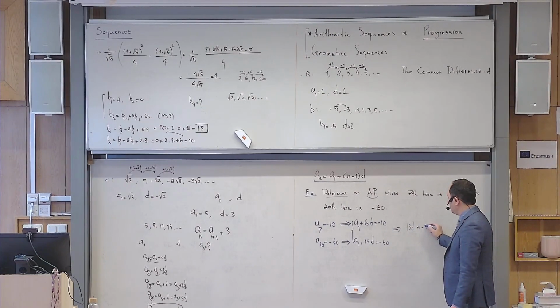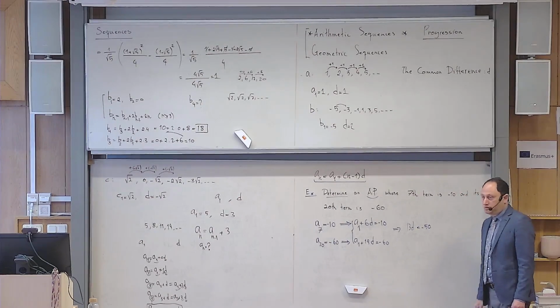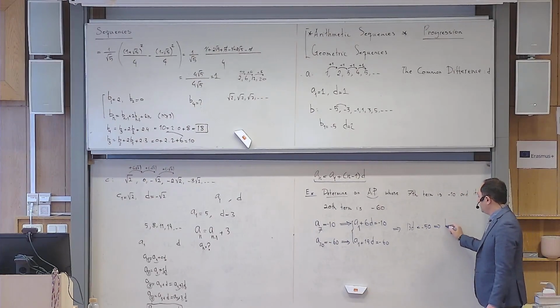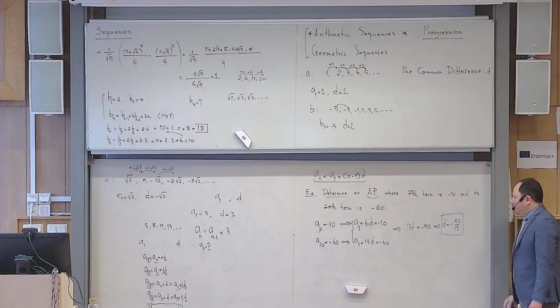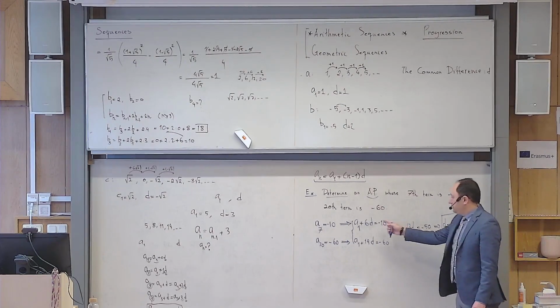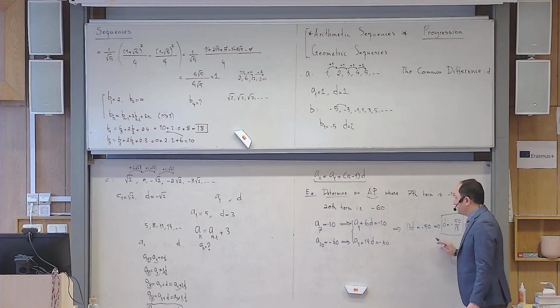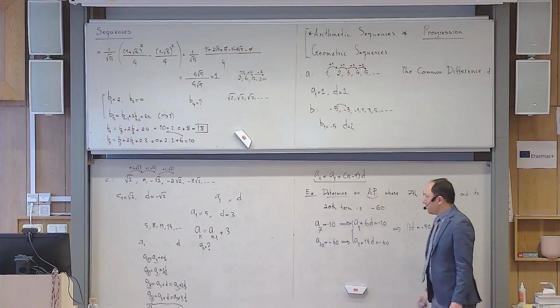It's negative 50. Yes? So what happens for D? D is just simply minus 50 over 13. Okay, and then when D is found, you put it in one of these formulas and then you find A1, because determine means finding both of them.